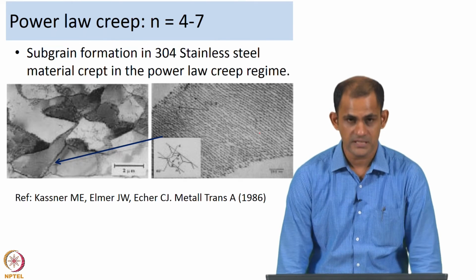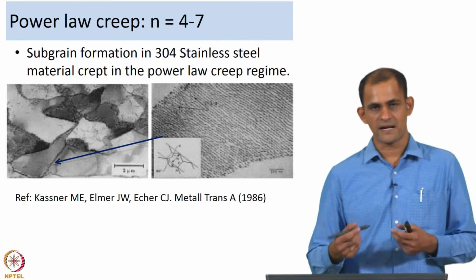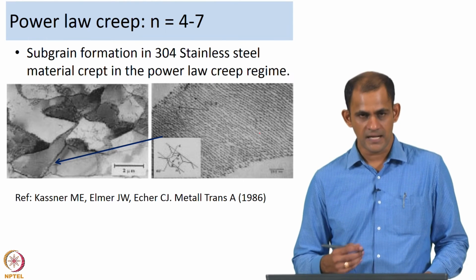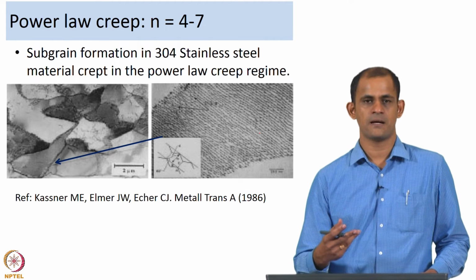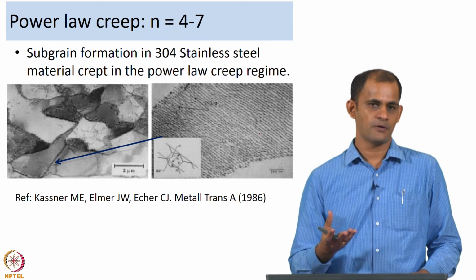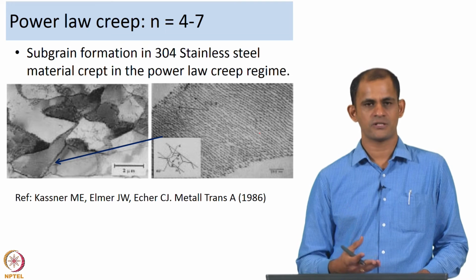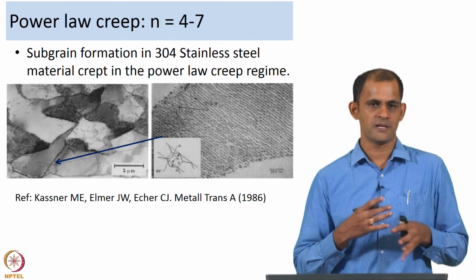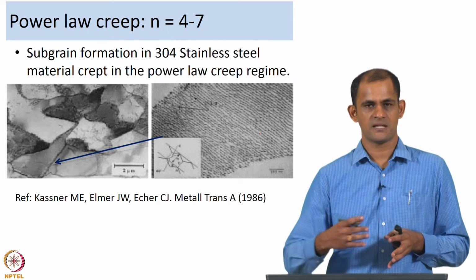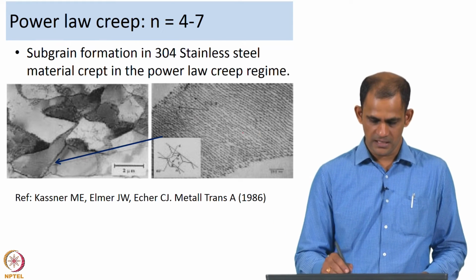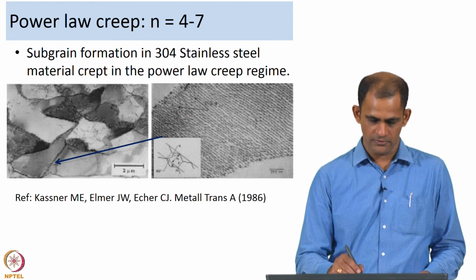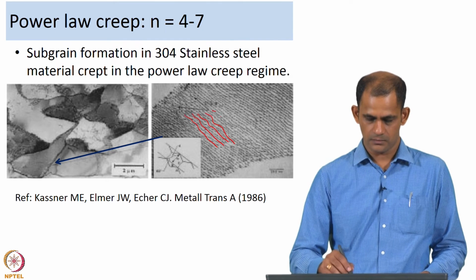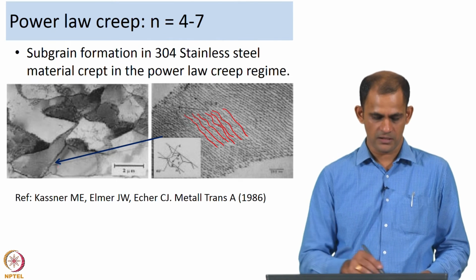Because it involves dislocation climb, the kind of microstructures that people have observed is what I am showing here. Generally for a material that has undergone creep by the power law creep regime, the microstructure consists of well defined subgrains forming within the material, and the boundaries are basically arrangements of dislocations. Here is a TEM micrograph of dislocations. These are all dislocations that have arranged themselves along this boundary.